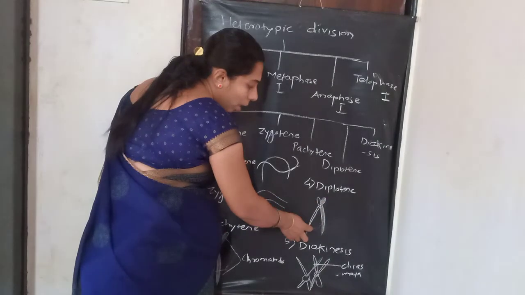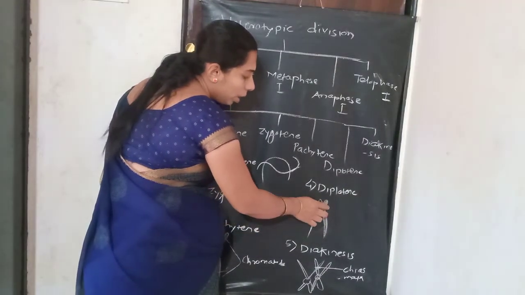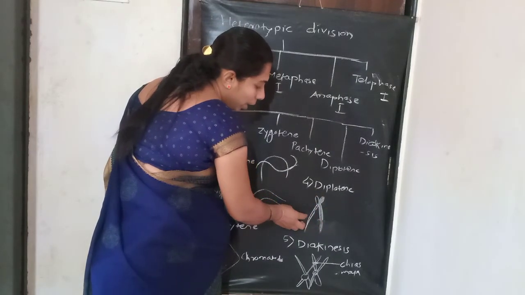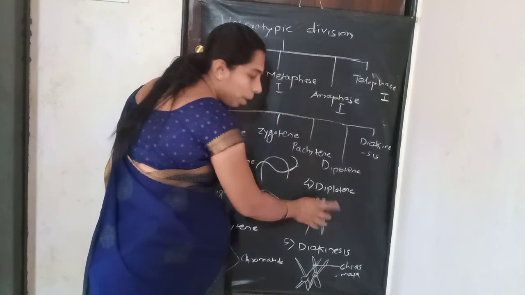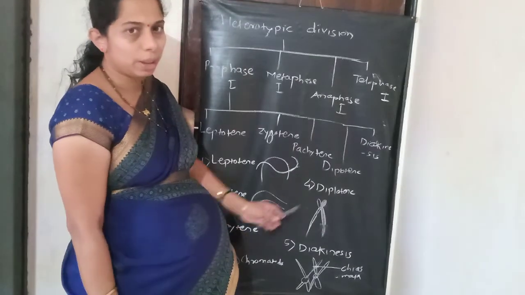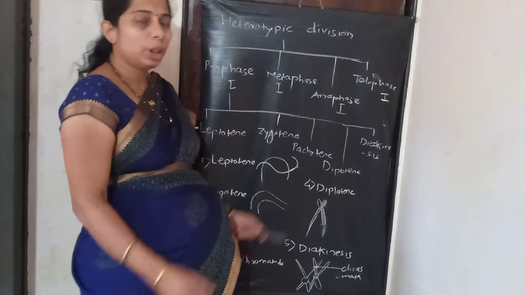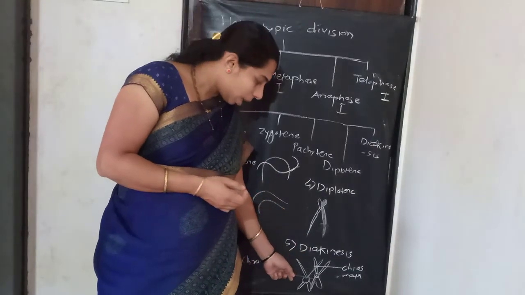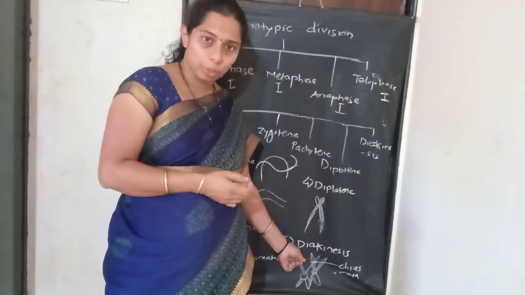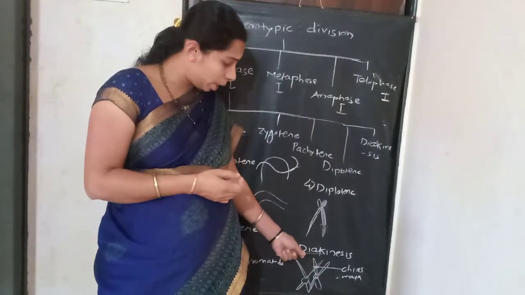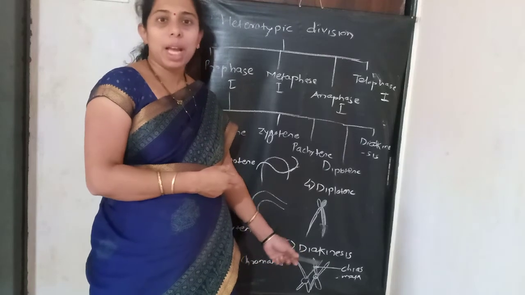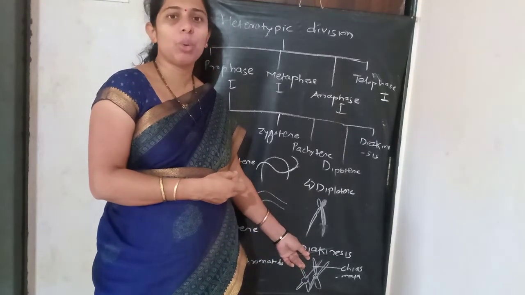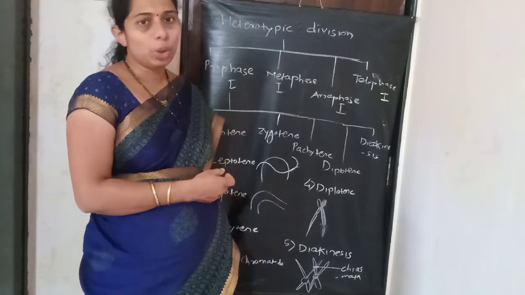That is where crossing over takes place. The piece that broke off goes and joins here, and the other goes and joins there. That is crossing over, which can take place. It is called synapsis. Where synapsis and crossing over occur, chiasmata formation happens, and such a chiasmata goes to the end of the chromosome. It is called terminalization or diakinesis. Diakinesis means terminalization of the chiasmata. The chiasmata goes to the end of the chromosome.